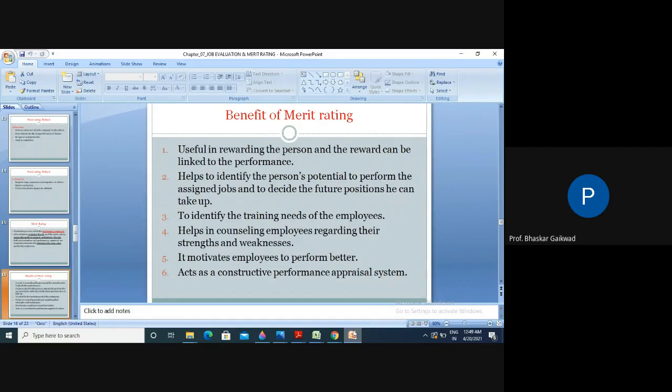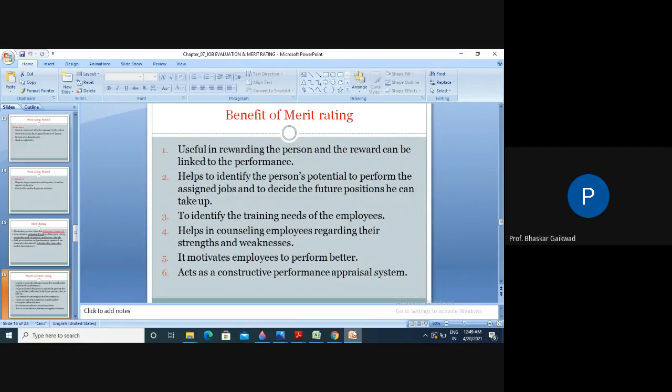Then fifth, to motivate the employees to perform better. This merit rating helps to motivate the workers. If you motivate, definitely that person works more as compared to before. So this is one type of motivation we require through merit rating.